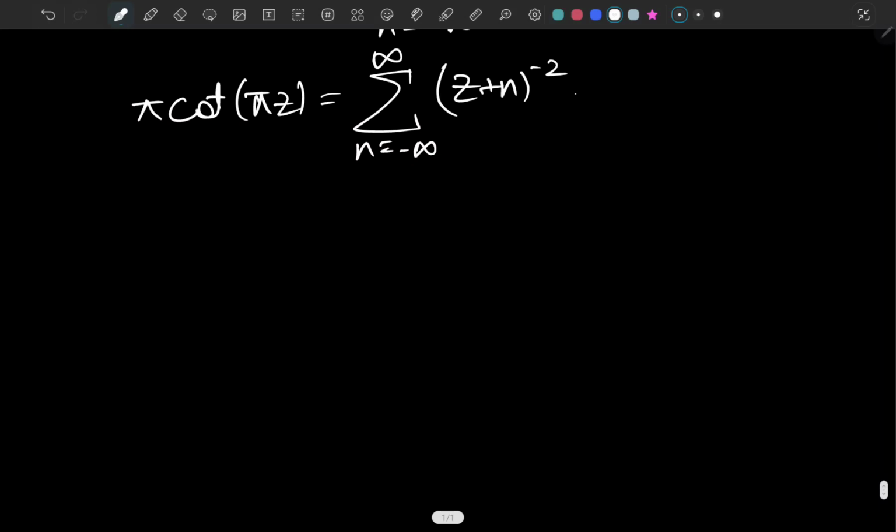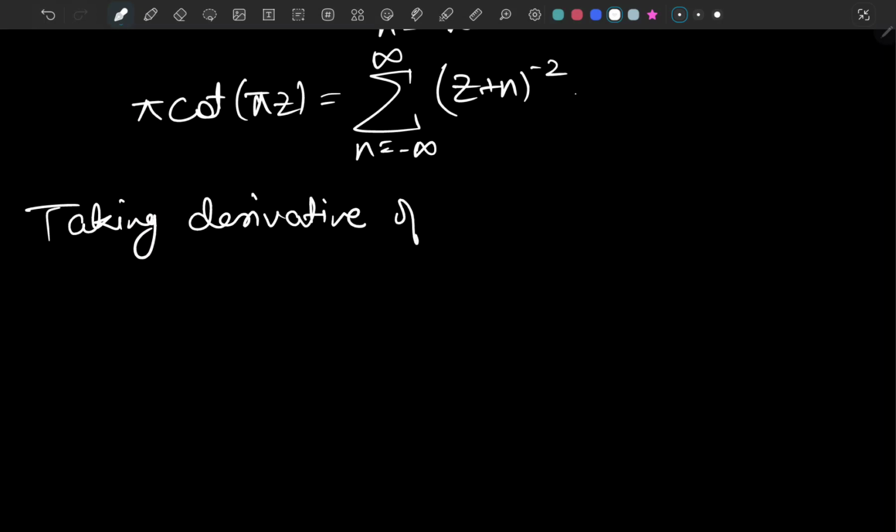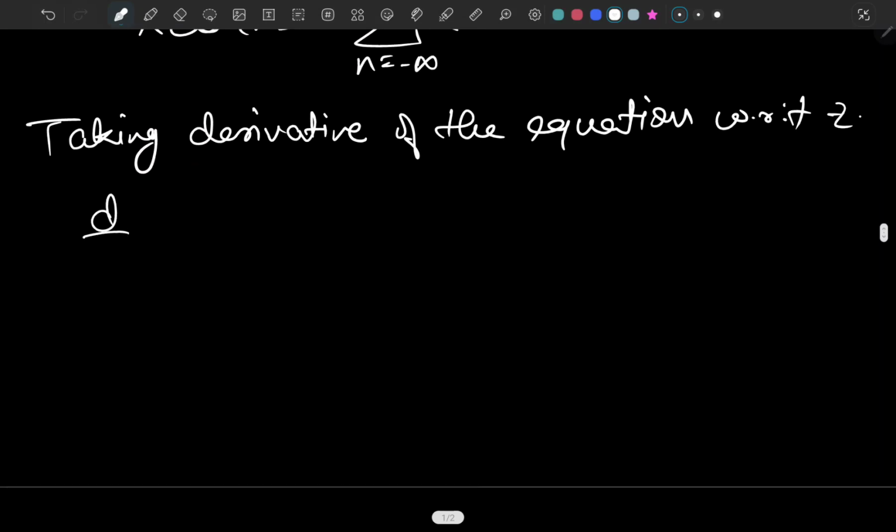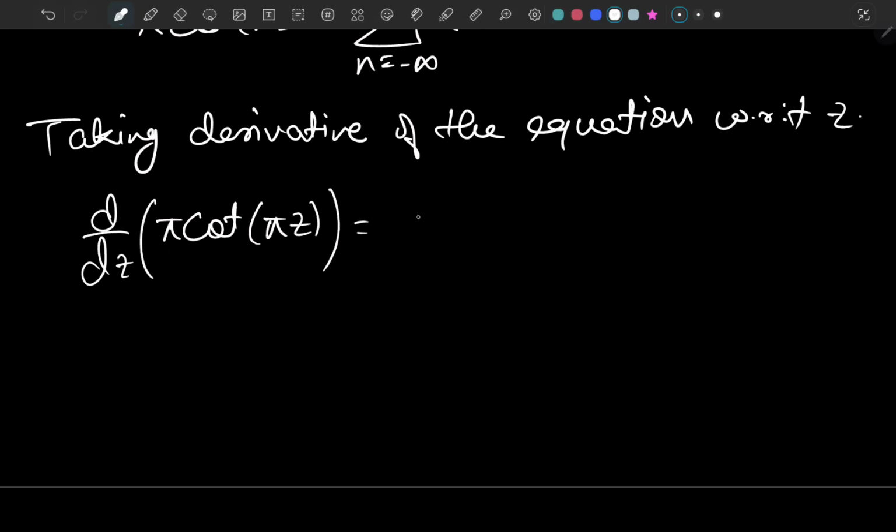Okay, so our next step is going to be taking the derivative of the equation with respect to z. So taking the derivative with respect to z, pi times cotangent of pi z equals d over dz of this infinite sum.